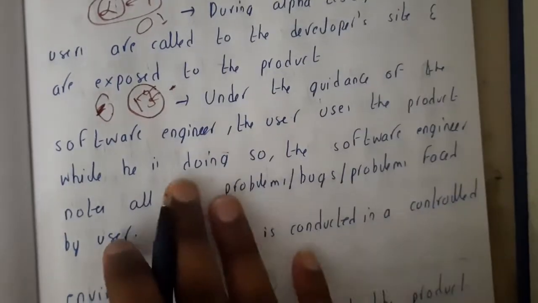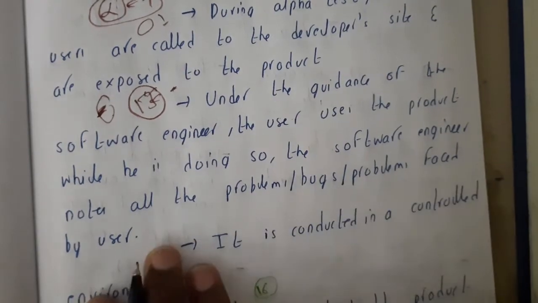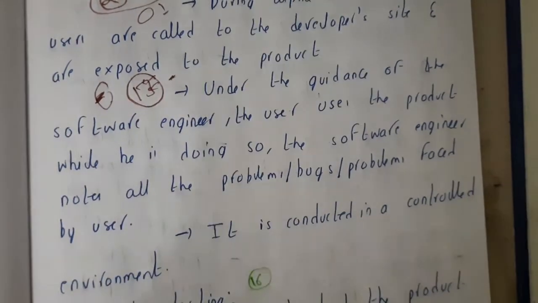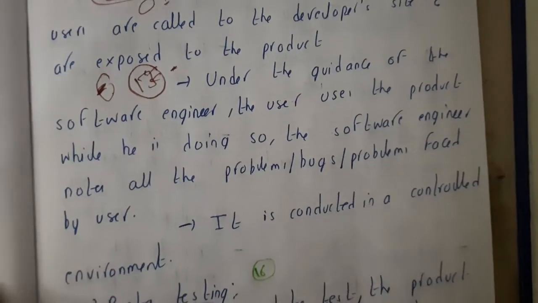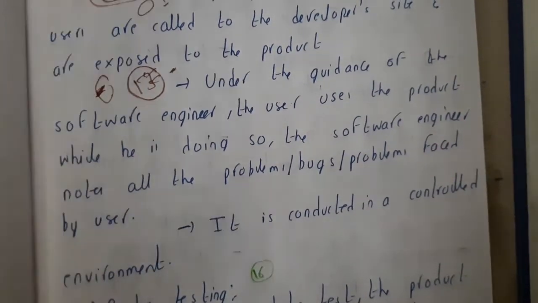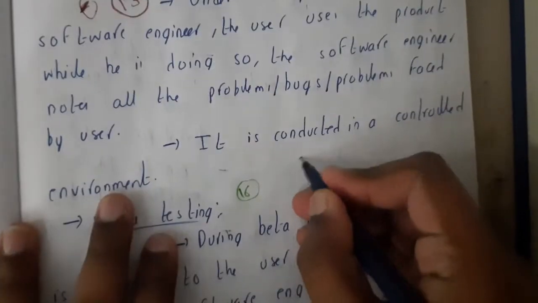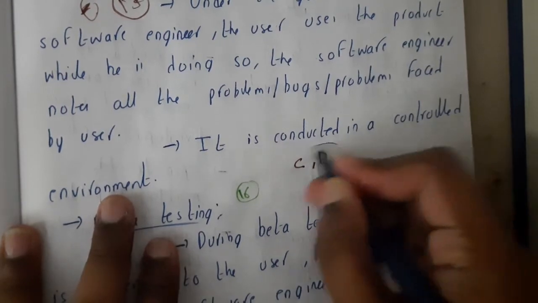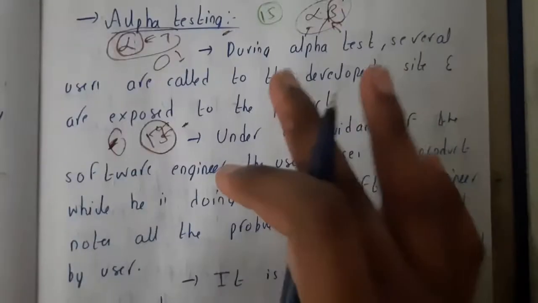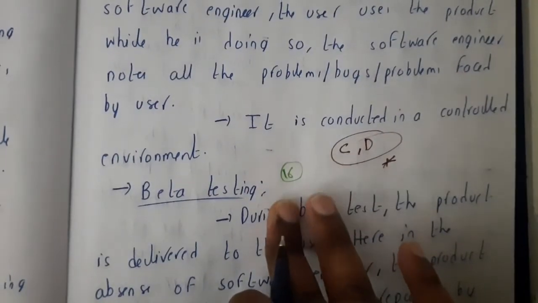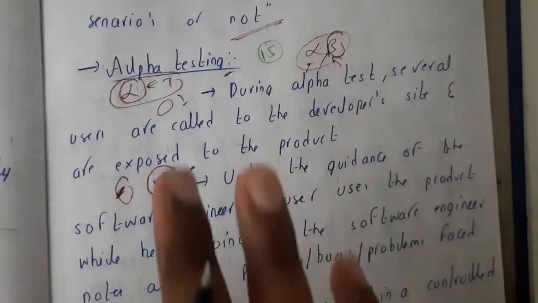Once it is done, he will note down all the problems, bugs and everything which the users faced, and then start resolving them. Remember, alpha testing is done in the environment of the company and in the environment of the developer. Remember that, because this is exactly opposite to beta testing, guys. I hope everyone got some basic idea about alpha testing.